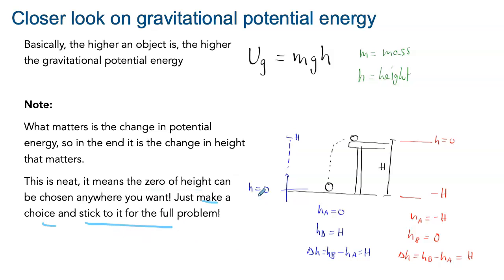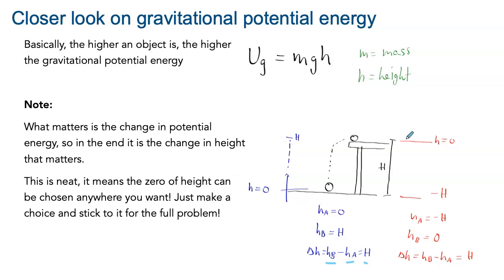So for instance, just to show you an example, if we were to find the change in height and the change in potential energy with the reference height on the ground, when we take the ball and lift it to the table, at the beginning the height would be 0, and at the end the height would be the height of the table, capital H. So the change in height would just be equal to capital H, hB minus hA.